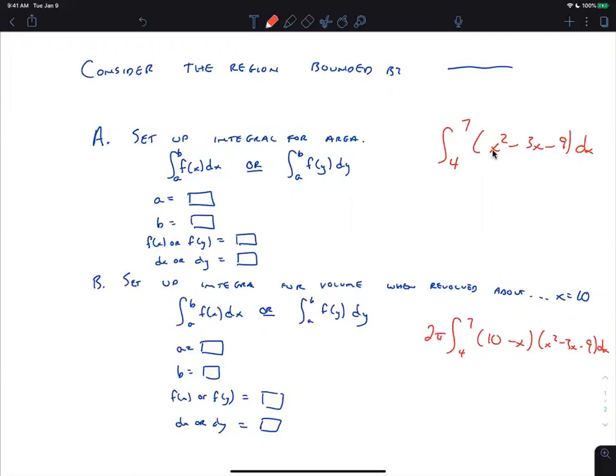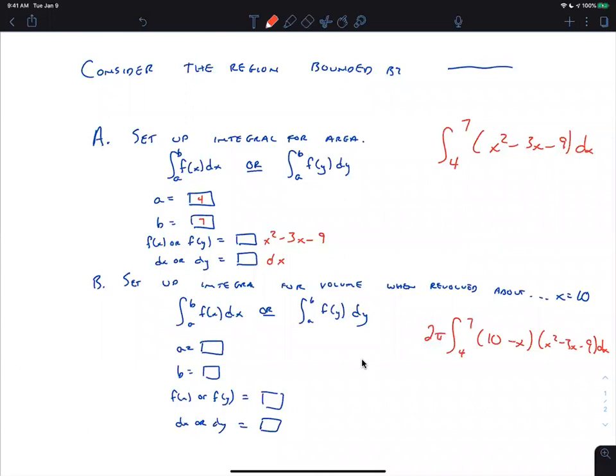Okay, so if this is your answer, you would type in 4 for A, 7 for B, and remember A is on the bottom, B is on the top. And then in here, you would type x squared minus 3x minus 9. That's set up where you can use the math pad. It'll let you do exponents and all that, like you did with all the WebAssign we've already been doing. Does that make sense to everybody? And you don't type f of x or f of y. It understands that if you're typing that, you clearly want f of x. So you're putting that, and then you type in dx, not dy probably. You're just typing either dx or dy on that one. Here you type what actually goes in the integral. Here you type what it is, whether it's dx or dy.